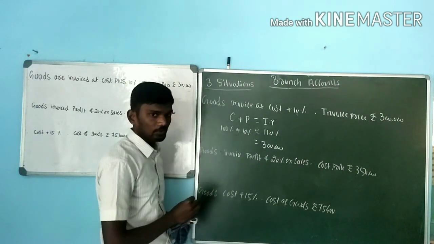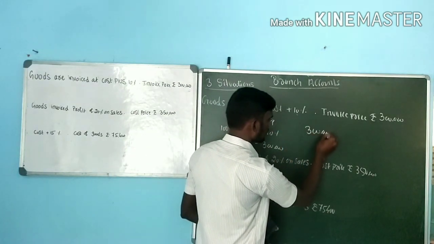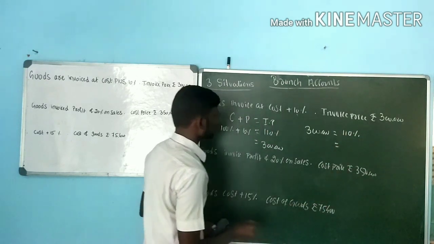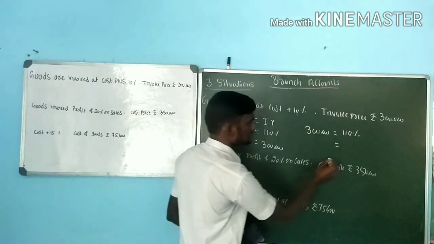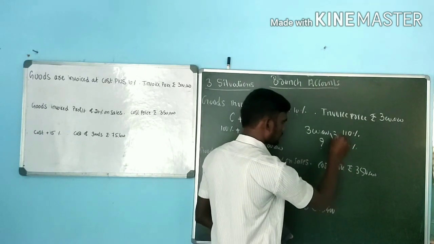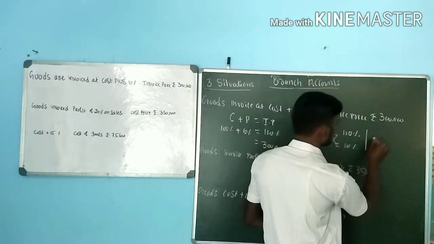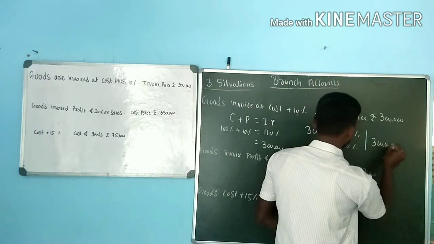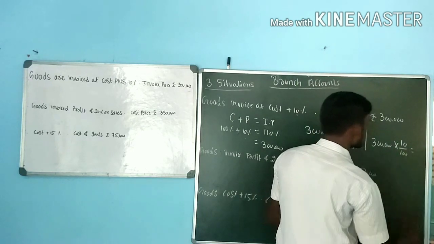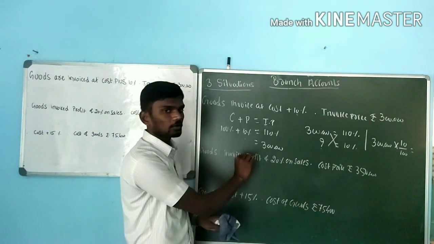So how to calculate profit amount here? For 3 lakh, it is 110%. What is the value for 10%? We don't know the value for 10%, so go for a question mark, then go for cross multiplication. That is 3 lakh into 10 divided by 100. We are getting some amount. It is called profit amount. That profit amount we have to subtract.